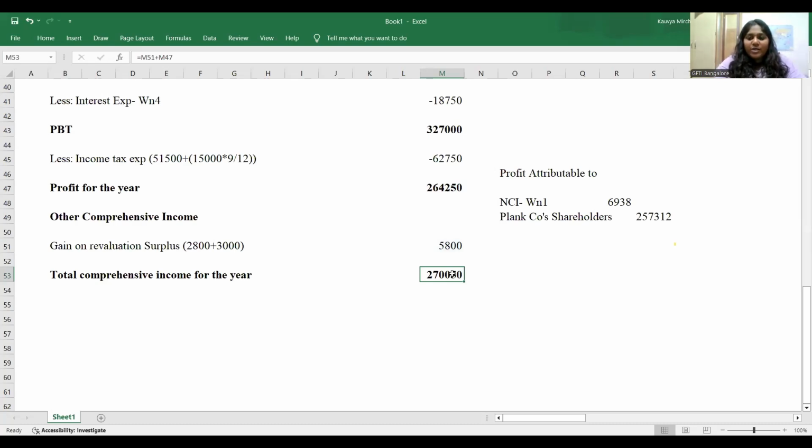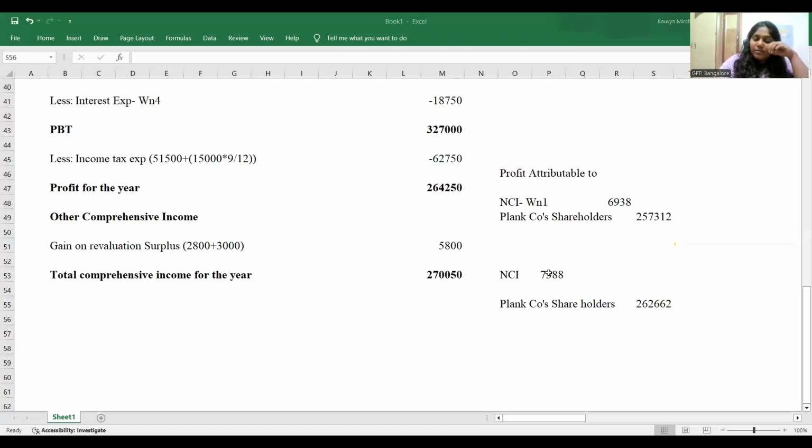Again, it's your job to showcase how much is the OCI, how much is attributable to NCI, guys. Don't waste your time. Okay. 6938. In that, additionally, I would have given a share of 3 million into 15%. Apart from that, rest all goes to where? Rest all goes to Plank company's shareholders itself. That will be the remaining value. When we do this, we will get how many marks? 18 good marks.